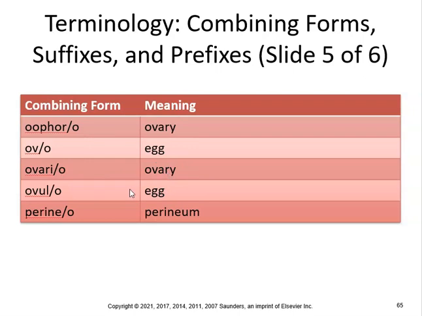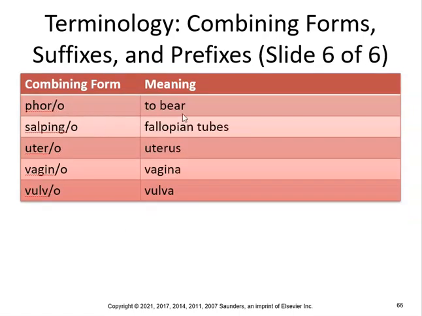And what about, well, ovulation, obviously, but how about anovulatory, condition of no egg production? An or a, ovulatory, right? Perineum. How about perineorrhaphy? Suture of the perineum. Para, to bear.